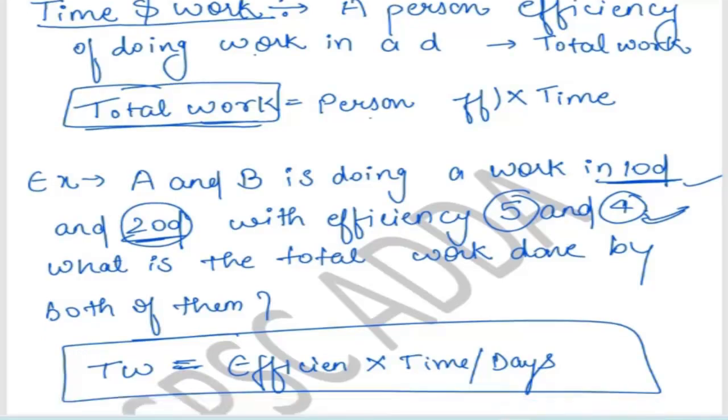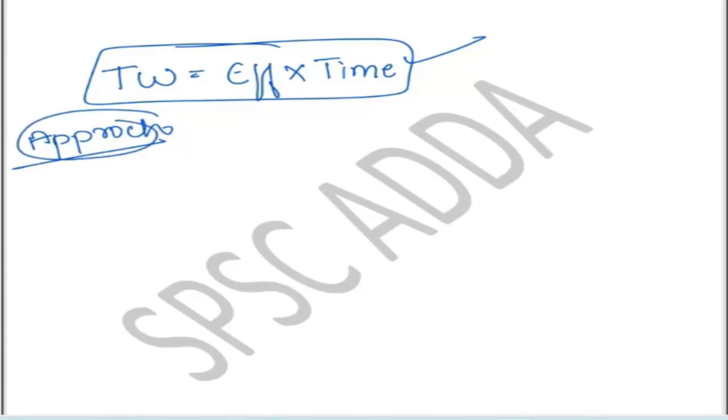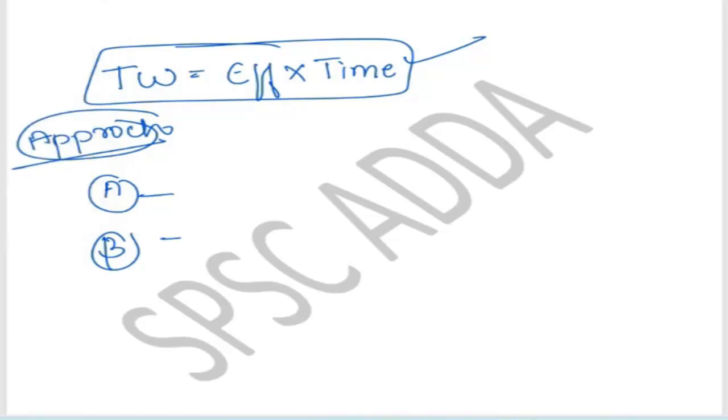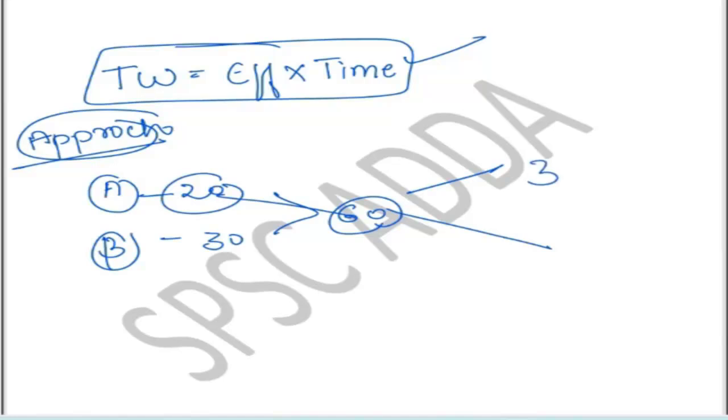Okay, got it. Actually, you want to ask that I have mentioned here total work is equal to efficiency into time. Correct? This is the basic formula of time and work. And I have mentioned an approach to find efficiency when it is not given in the question. So I have taken an example in front of you, 10 and 20. Let's suppose the same example, 20 and 30, and then we took the LCM 60. Then we divide this 60 by 20, which is 3, and this is 2.